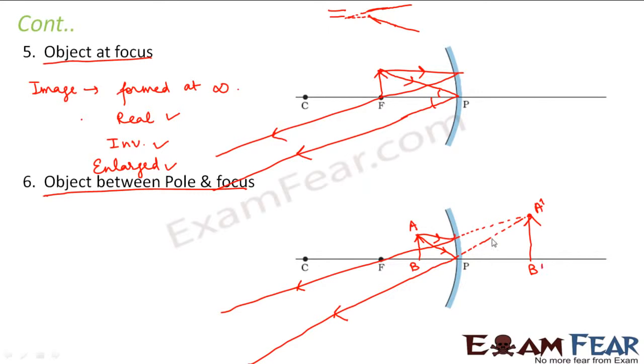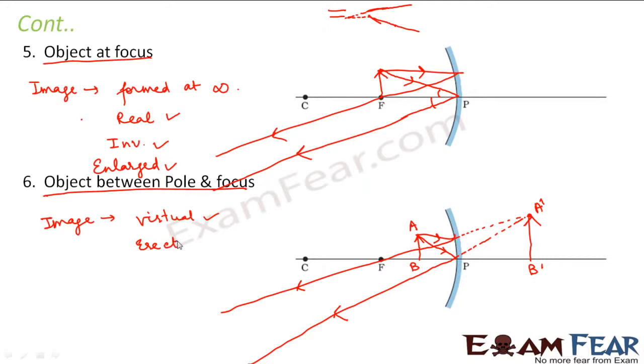But this is a virtual image because the rays are not actually meeting at this point; the rays are appearing to meet at that point. Actually, the rays are diverging, that is, they are going away from each other. But if we retrace them backwards, it appears as if they are meeting at this point. So we say that the image is formed at this point. So in this case, the most important thing about the image is that the image is virtual.